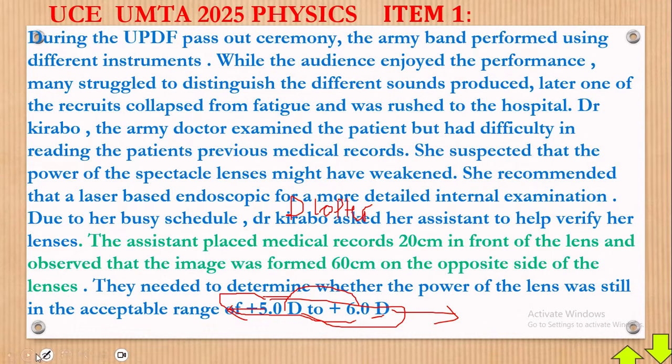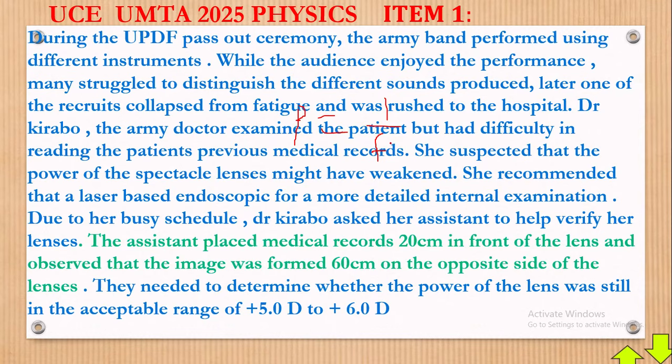Now, what does it mean? We need to go in for that. But what must you know first of all? You must know that the power of a lens is equal to 1 over the focal length, but remember that this focal length must always be in meters. Now ask yourself, what do you want? We want power, but do we have the focal length? We need the focal length. How shall we get the focal length?